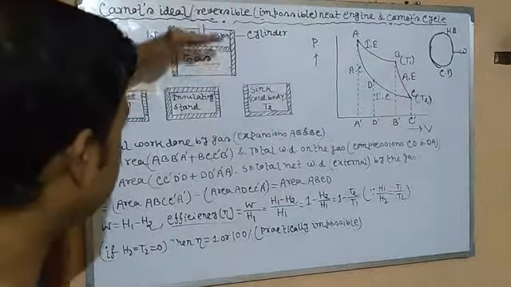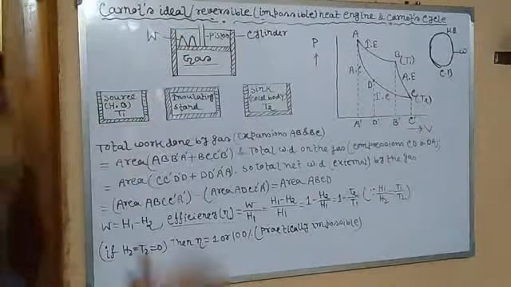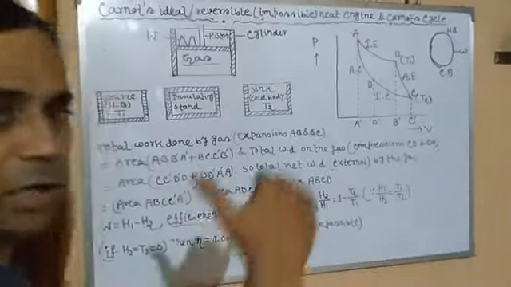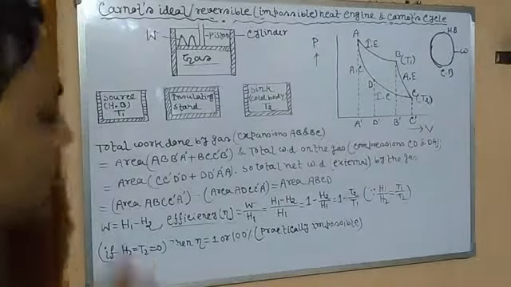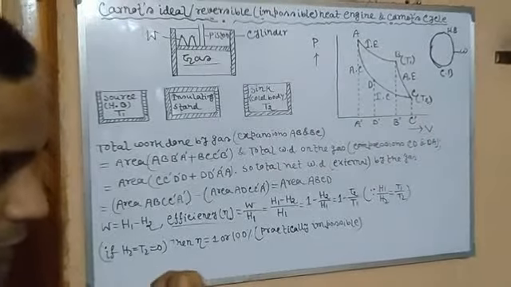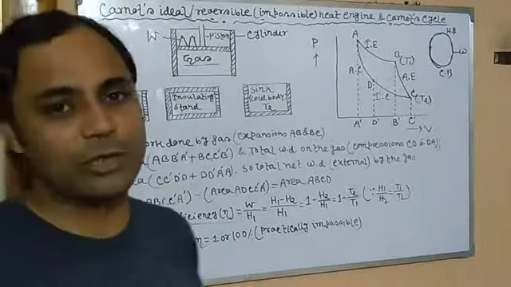So whatever temperature falls during expansion, the gas absorbs that amount of heat from the source, and the temperature remains constant.